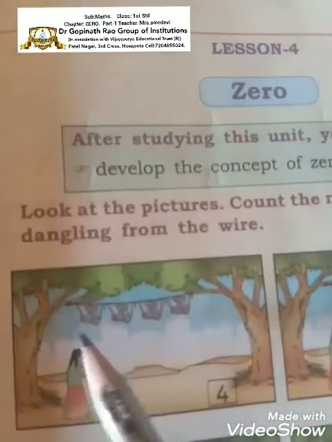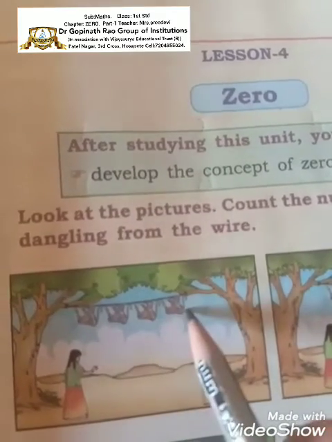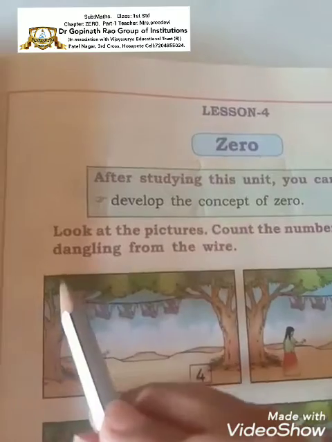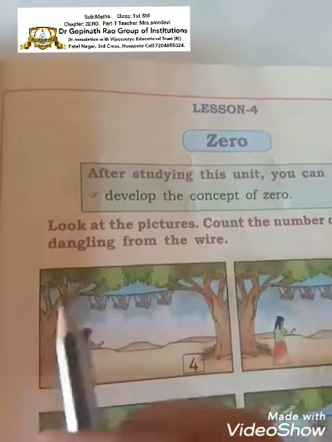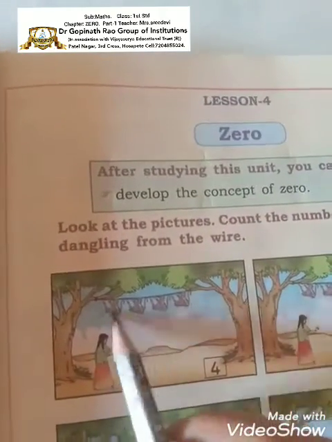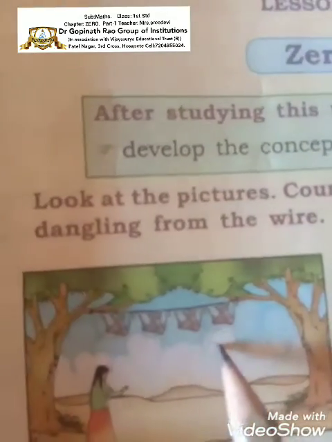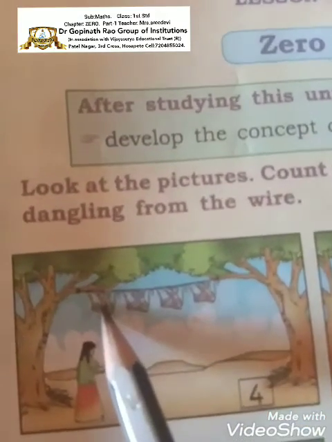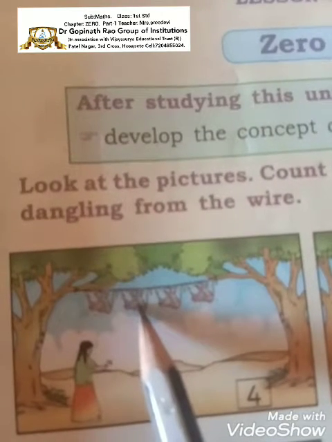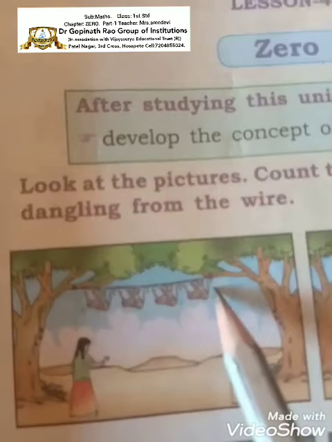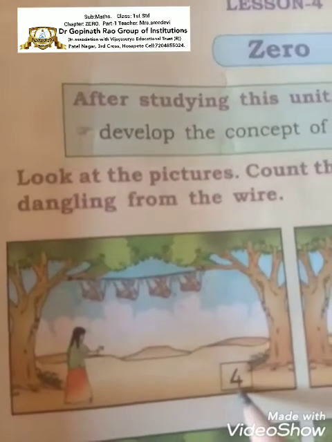So what is there in this chapter? Look at the picture. Oh, monkeys are there in the picture. And what they are asking: count the number of monkeys hanging from the wire. So shall we count how many monkeys are there? Okay, count 1, 2, 3 and then 4. So the number of monkeys is 4.